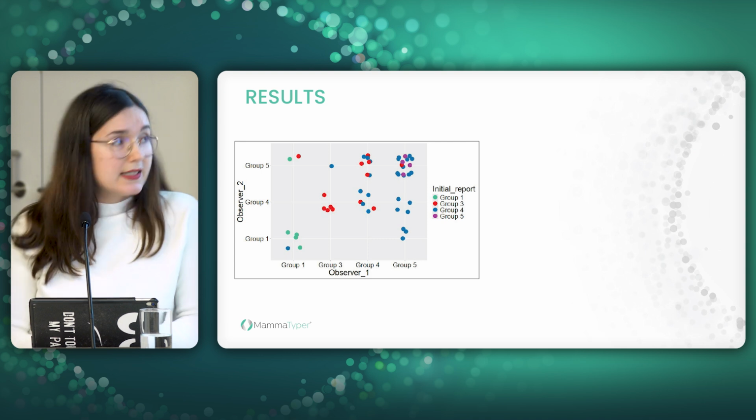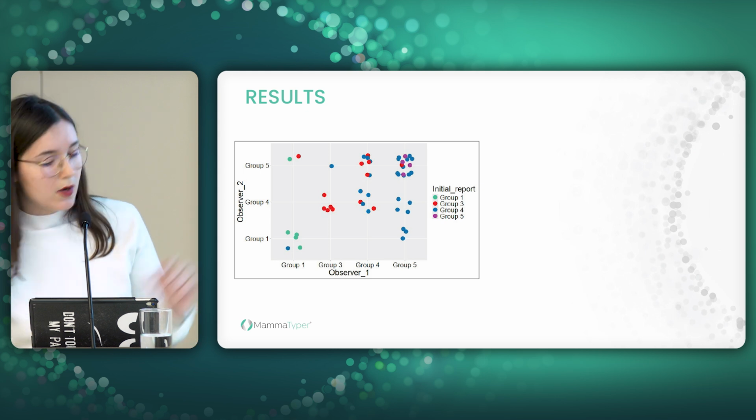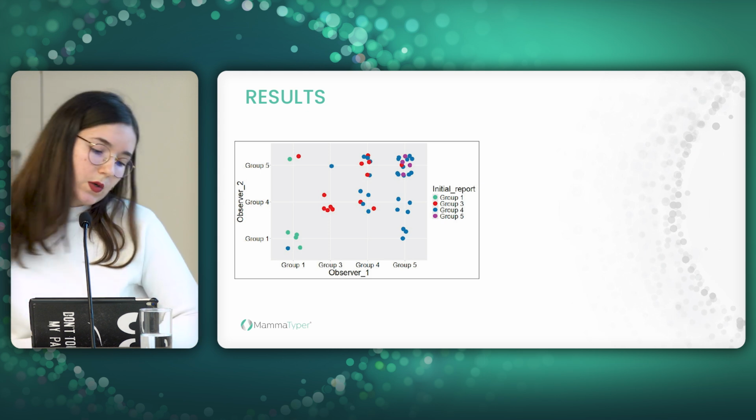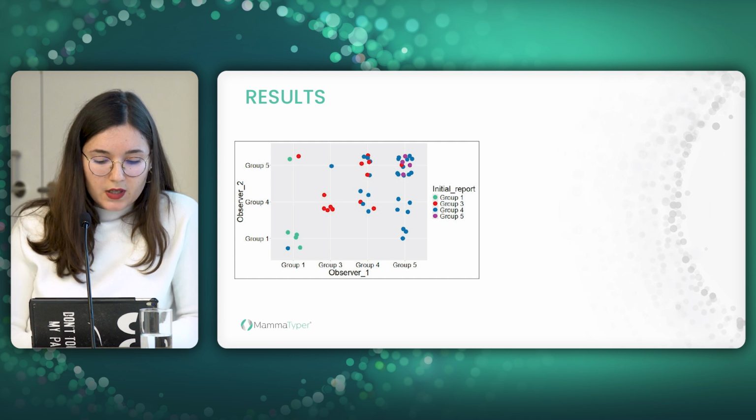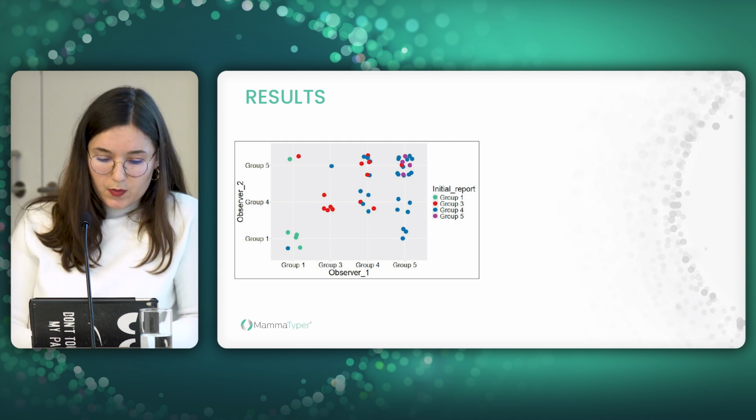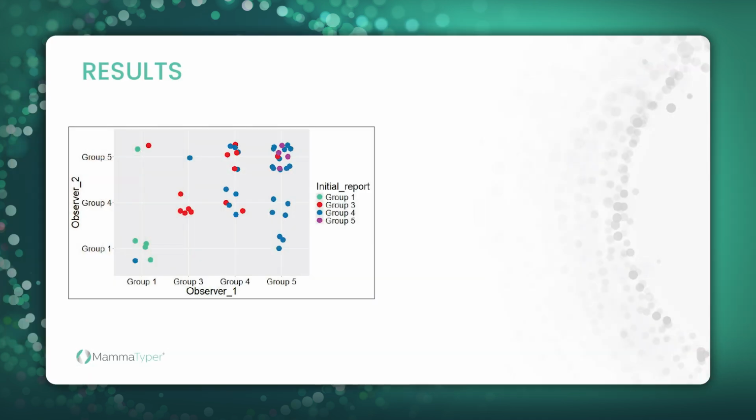So the x-axis is observer 1, the y-axis is observer 2, and the color shows results from the initial reports. Now, if I remove cases with 100% of concordance, I can remove 12 cases. And if I remove cases when a majority of opinion is possible, I can remove 20 cases like that.